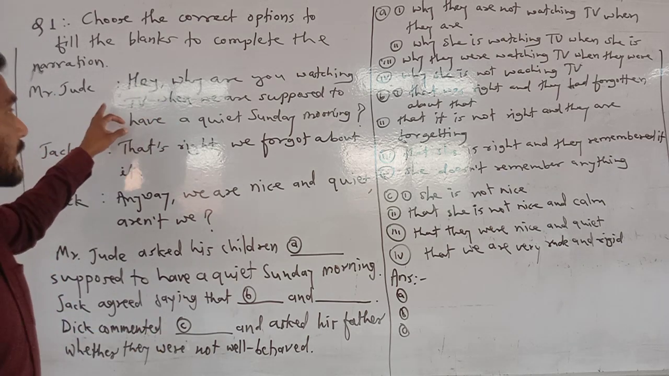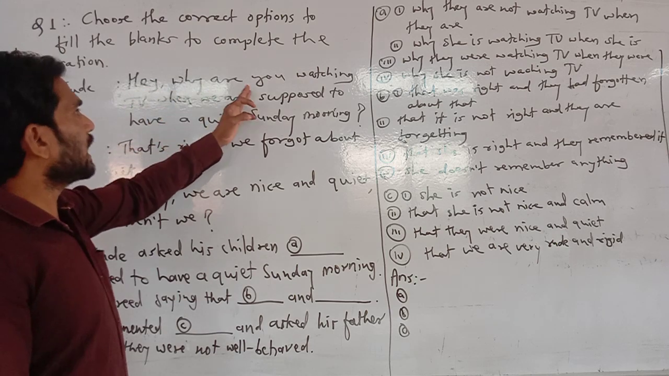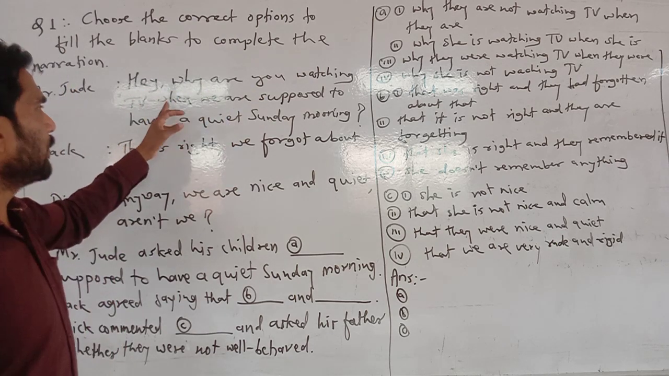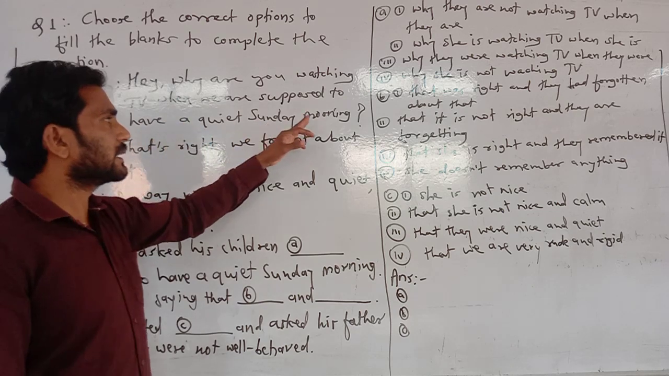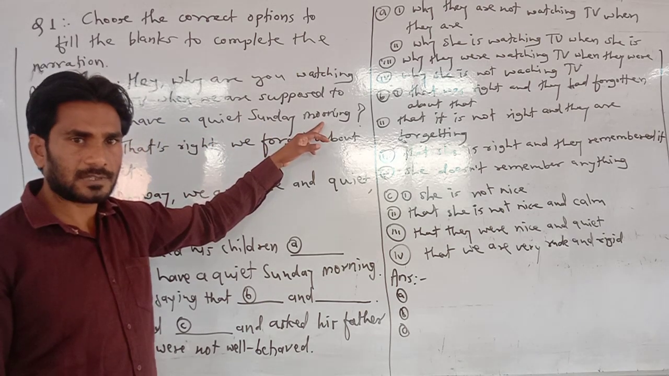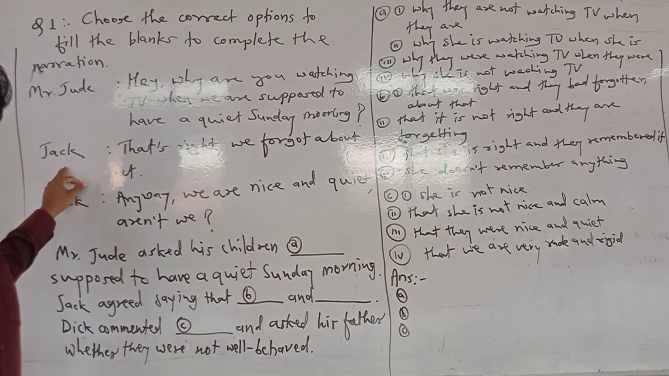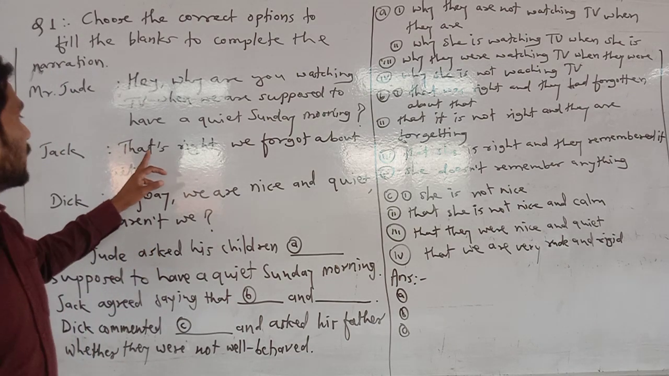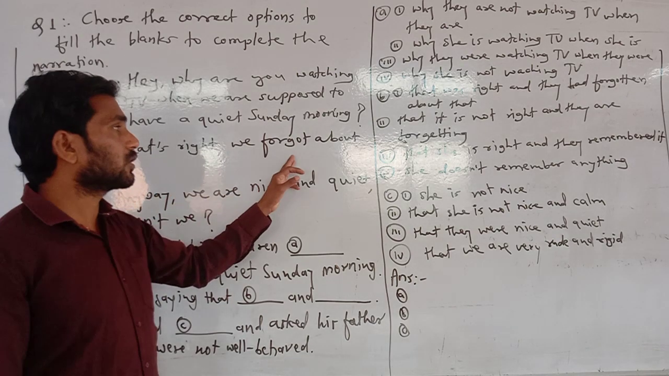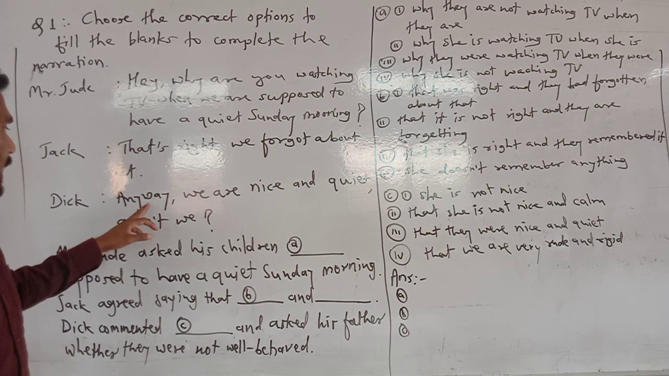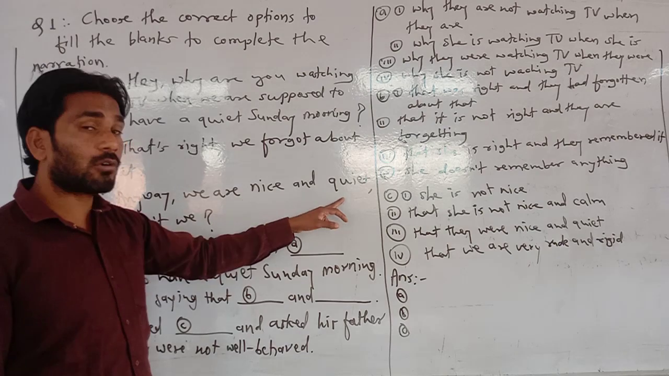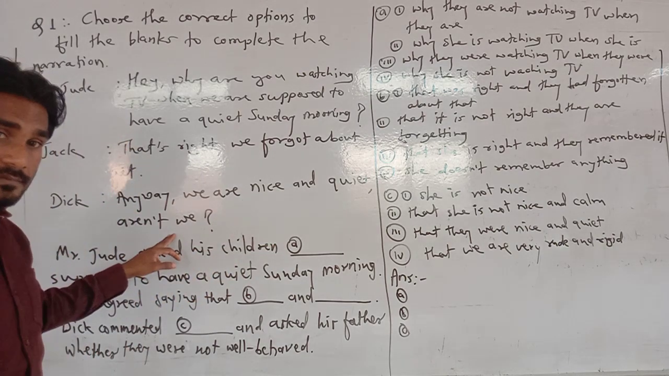Mr. Jude said, "Hey, why are you watching TV when we are supposed to have a quiet Sunday morning?" Jack replied to him, "That is right, we forgot about it." Dick said, "Anyway, we are nice and quiet, aren't we?"